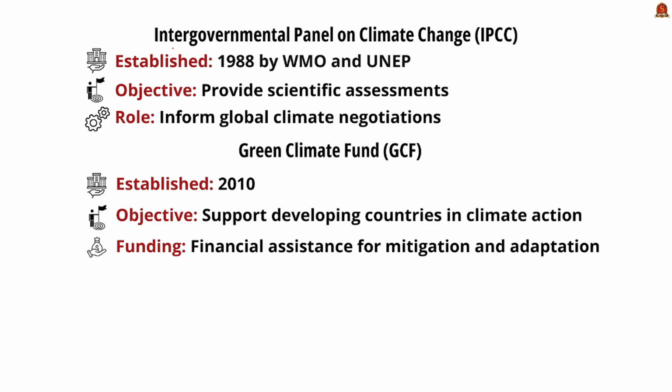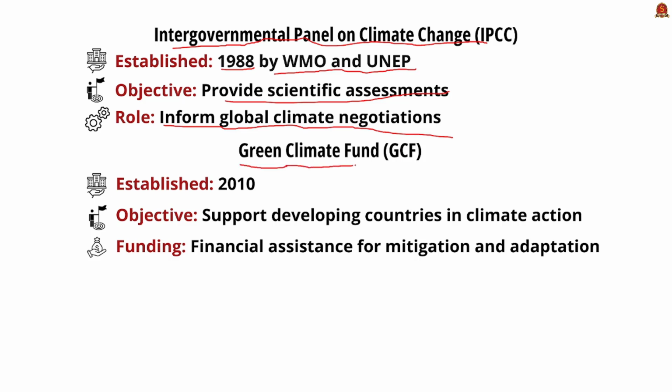Moving forward, let us see about the Intergovernmental Panel on Climate Change, also known as IPCC. See, it was established in 1988 by WMO and UNEP, that is World Meteorological Organization and United Nations Environment Programme. Its major objective is to provide scientific assessments. It involves scientists from across the globe in report generation. Its major role is to inform the global climate negotiations. Recently, IPCC Assessment Report 6 has been published, so please make a note of it.